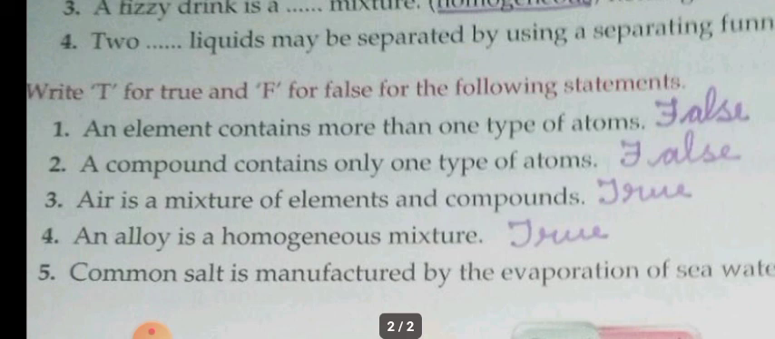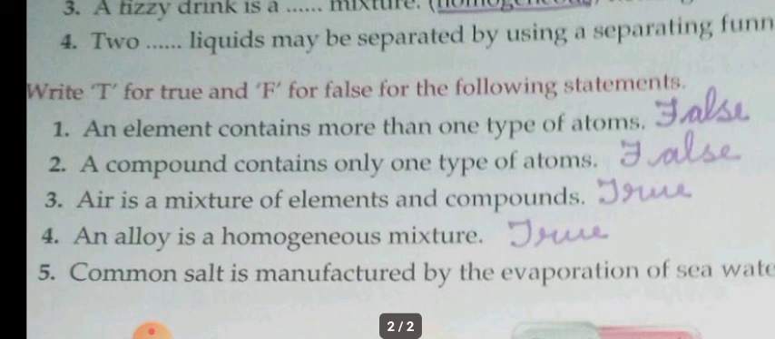Second one: a compound contains only one type of atoms. False again. Why? Because for compounds, for example, water has both hydrogen and oxygen present. Similarly, common salt, sodium chloride, has both sodium and chlorine present. So the statement is not correct. It is not made up of only one type of atom, but different types of atoms. So the statement is false.